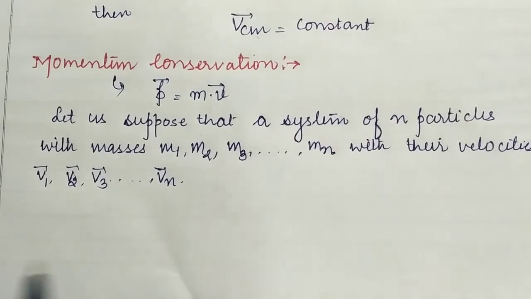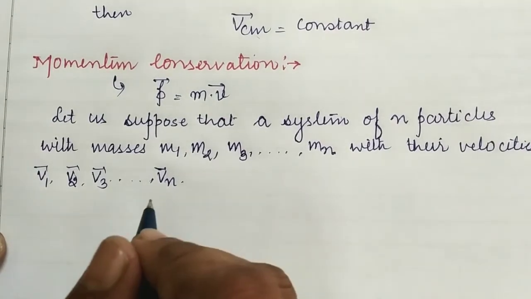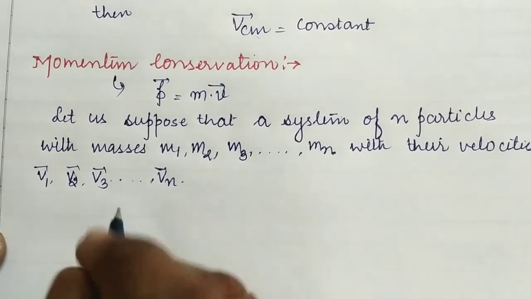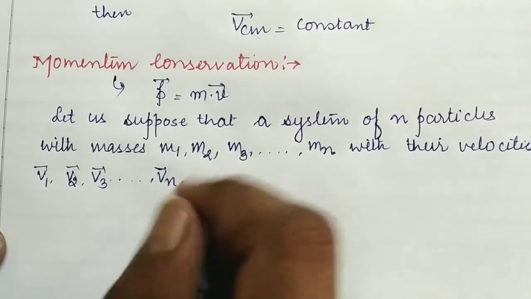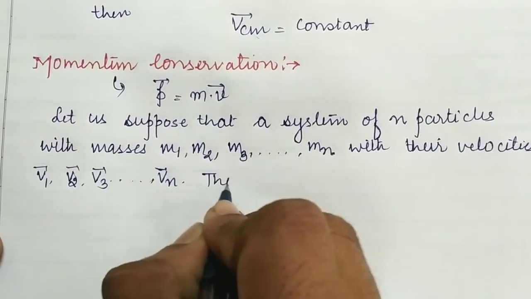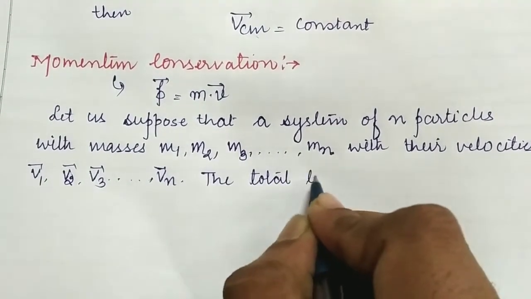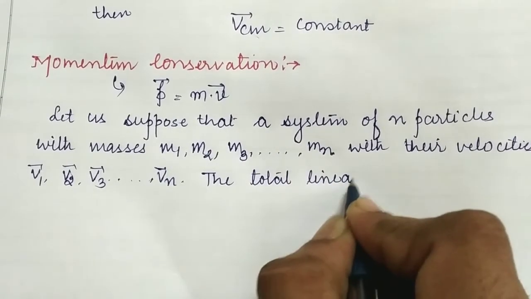So students, in this condition, the total linear momentum of the system would be a vector. How can we give it? The total linear momentum is the product of mass and velocity.